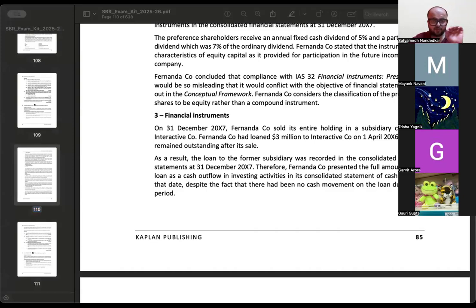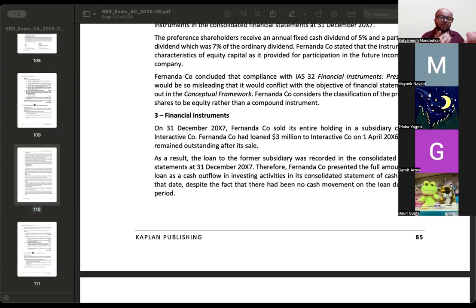See, you have already given this loan, right? Right now, no cash transaction has taken place. The loan balance should appear in the individual balance sheet, but not in the cash flow statement. See, in the cash flow statement only those items should appear in which a cash inflow or outflow has happened. What did you do? You had given the loan in the past and now you sold your investment in the subsidiary. You sold off the investment you had in the subsidiary. But what happened because of that?